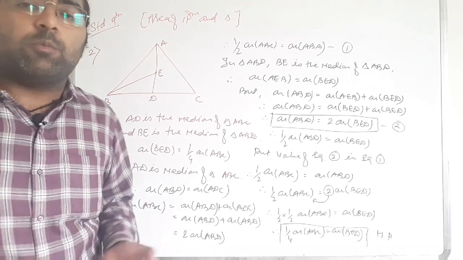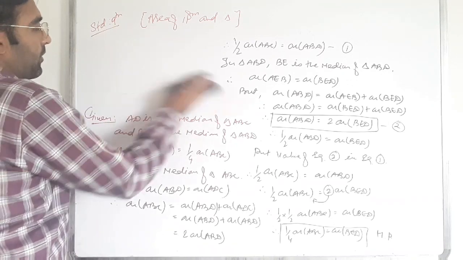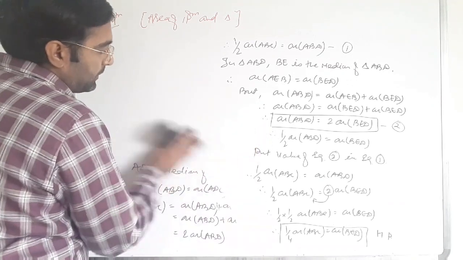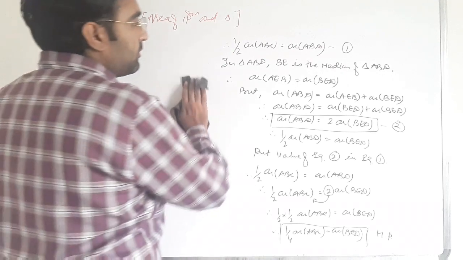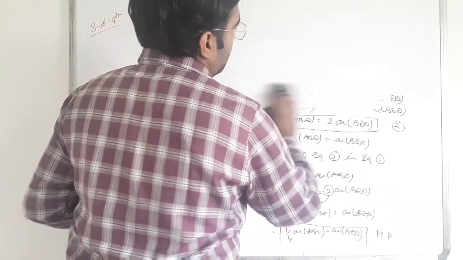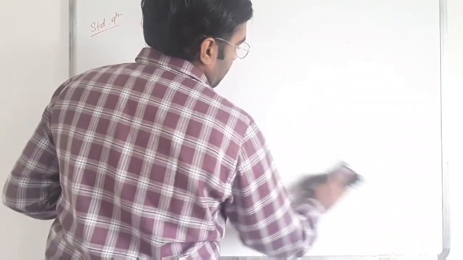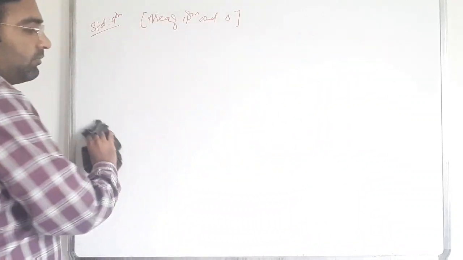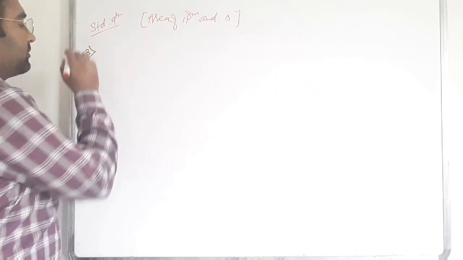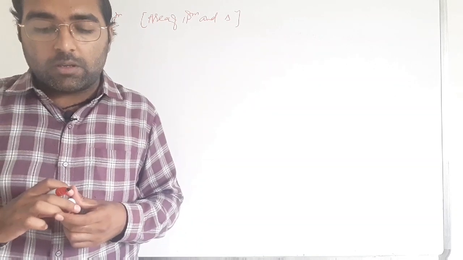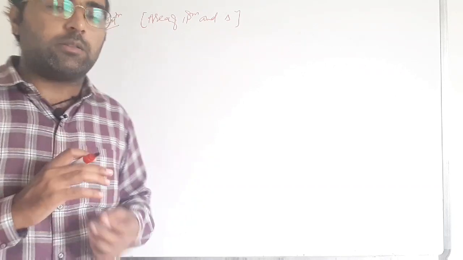So now we have to move to question number 3. Question number 3 is: show that the diagonals of a parallelogram divide it into 4 triangles of equal areas.